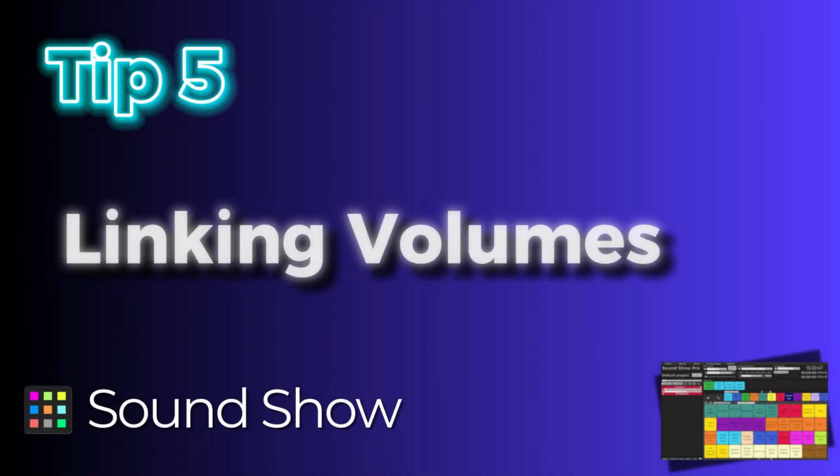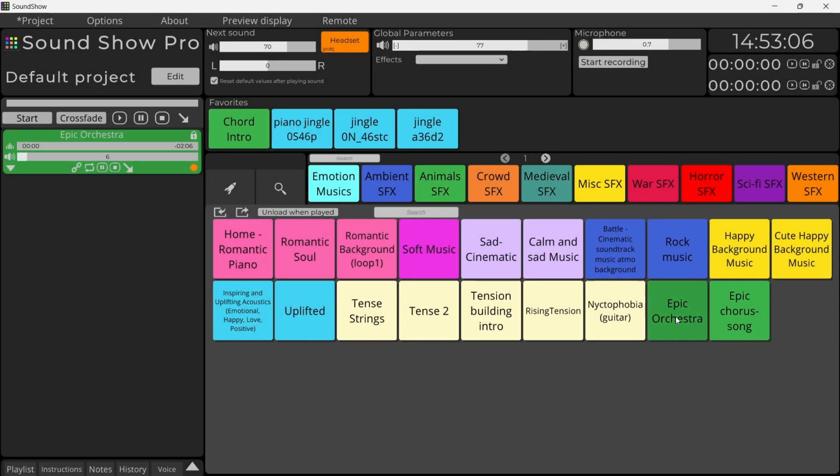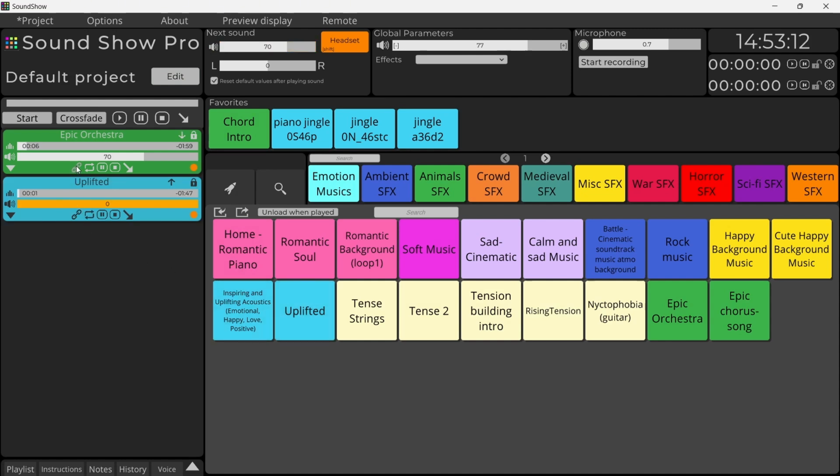Tip number 5, linking volumes. For those moments when a scene shifts from one emotion to another, linking sound volumes can create a smooth transition. In SoundShow, you can link the volumes of 2 different tracks. Left-click on the linking button of one sound, then right-click on the linking button of another sound, and their volumes will move in opposite directions, one fading out while the other fades in, creating a manual crossfade effect.